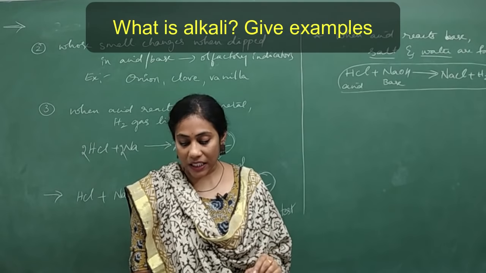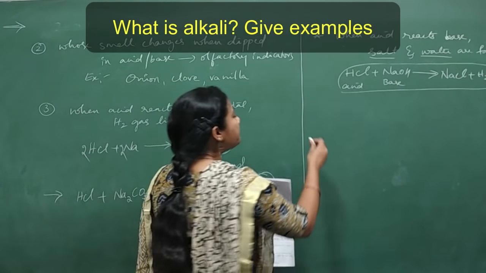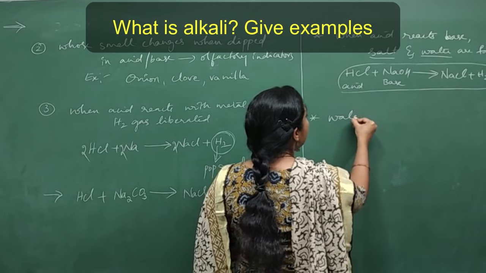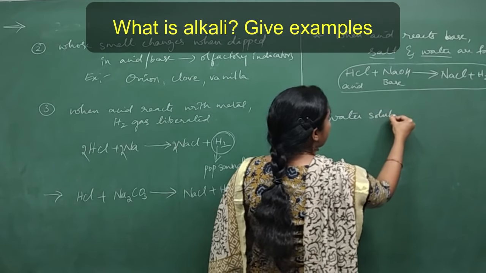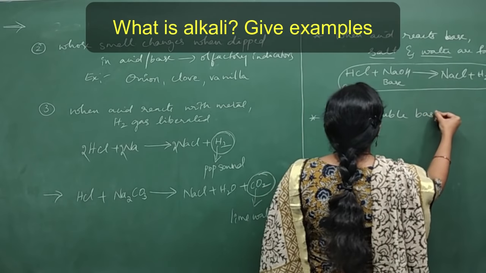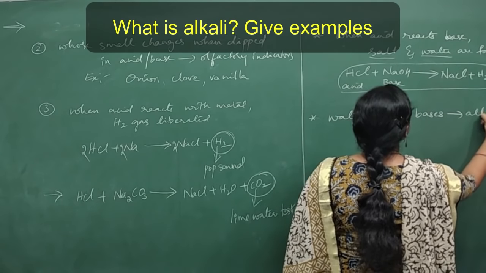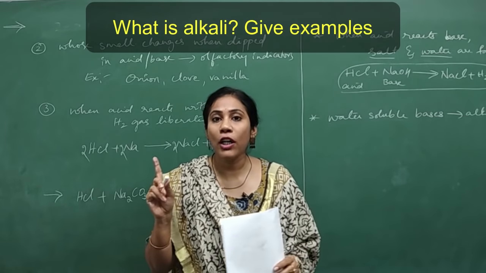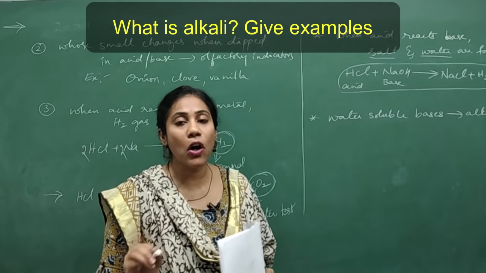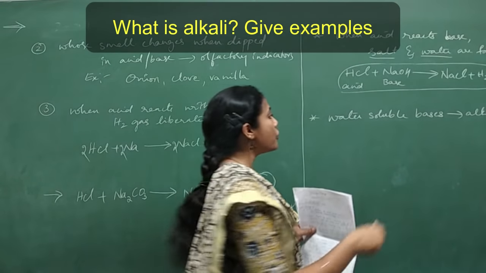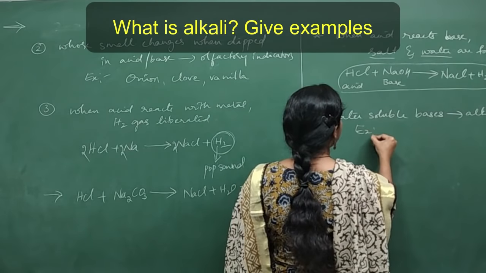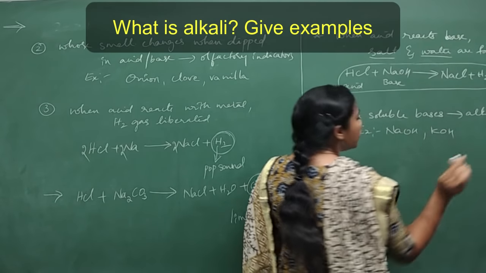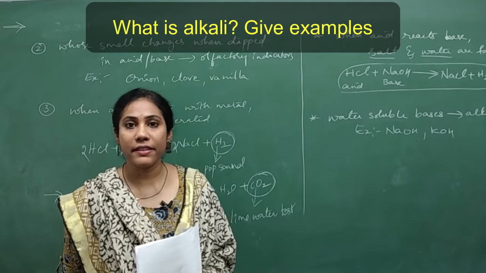So the next question. What is alkali? Give example. So what is an alkali? Water soluble bases. Water soluble bases are called as alkali, or the base which can be soluble in water is called alkali. Okay, so what are the examples that you can remember? NaOH and also KOH. Try to remember 2 examples in this case.